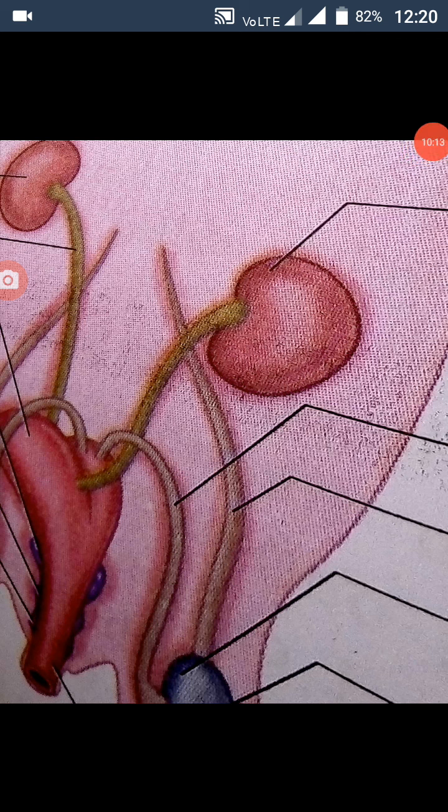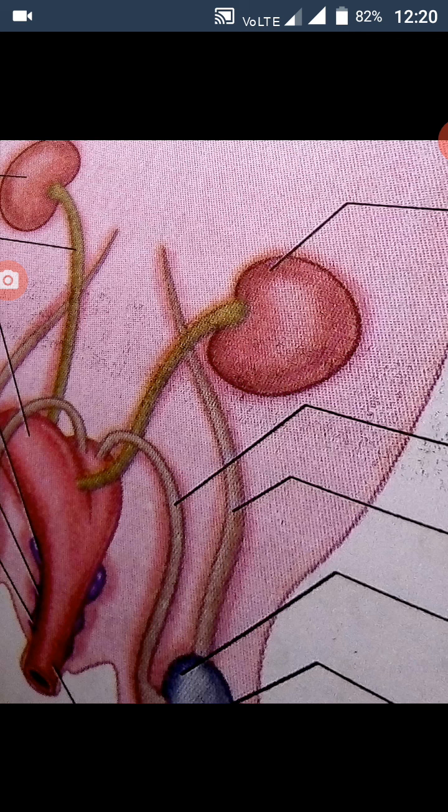Urinogenital system. It comprises the urinary or excretory system and the genital or reproductive system. Therefore, they are usually described together as the urinogenital system in vertebrates. Both are the same organ. So that's why we call it a urinogenital system.